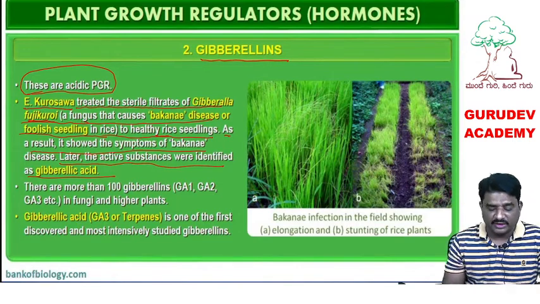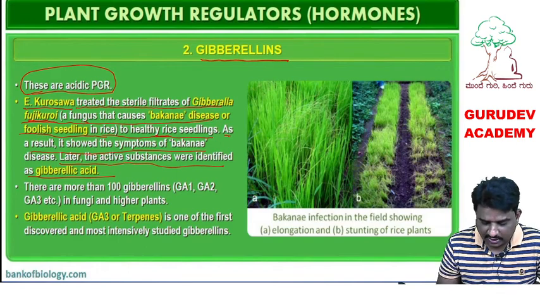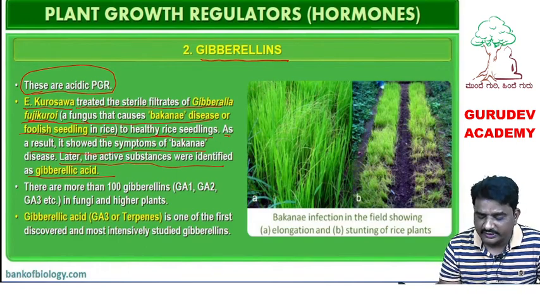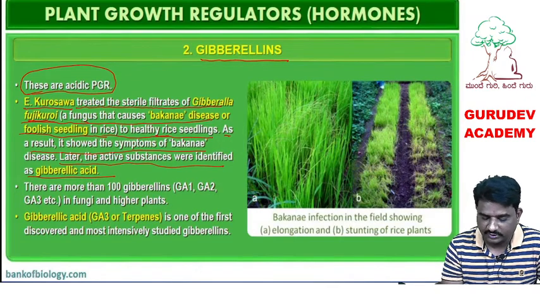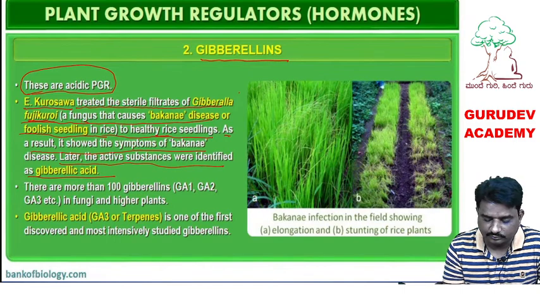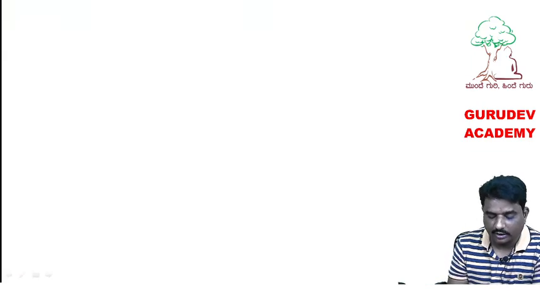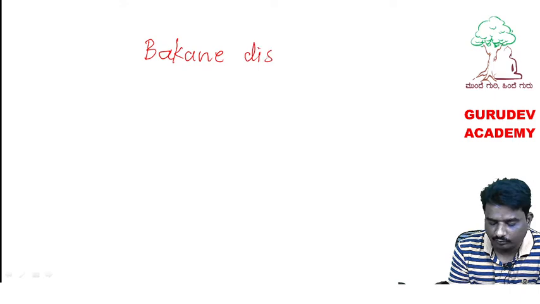What is the meaning of this? He observed in the rice field some of the plants which are growing taller. Say, for example, what we can say about Bakanae disease in rice.